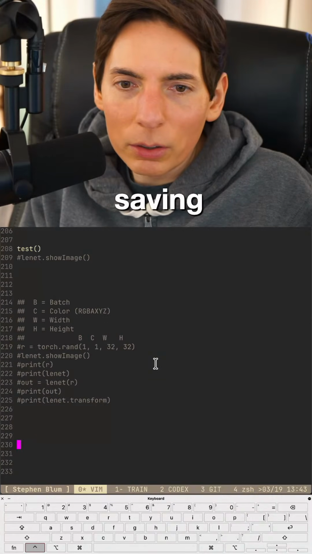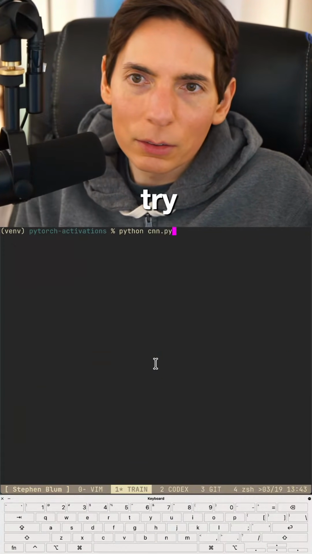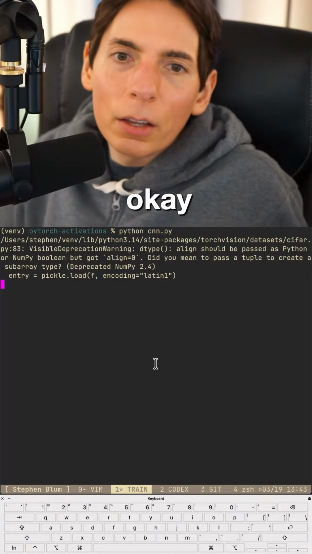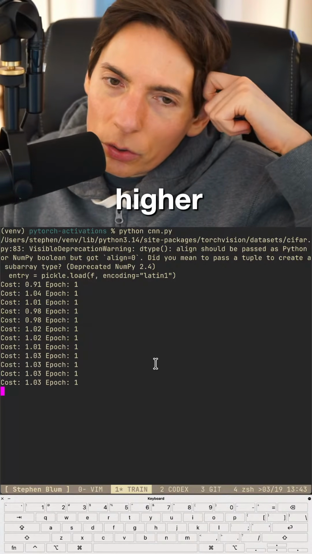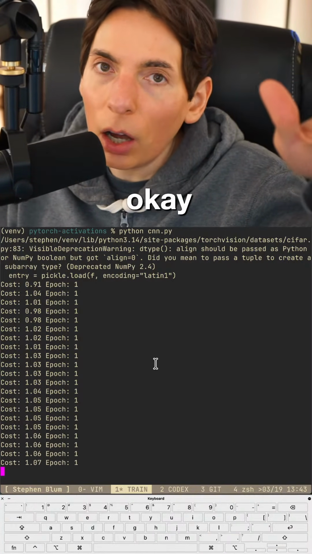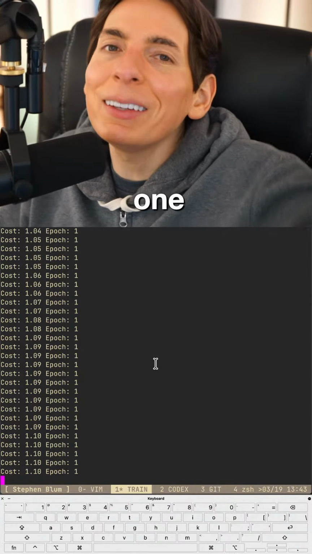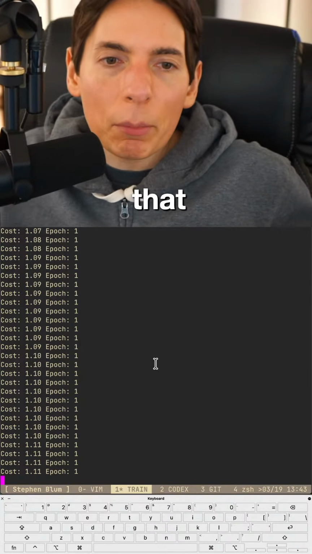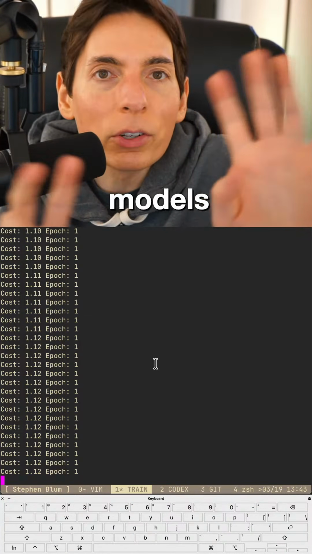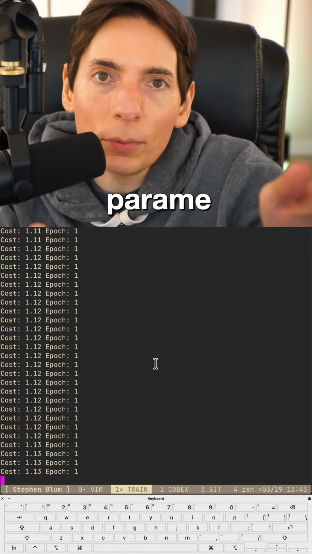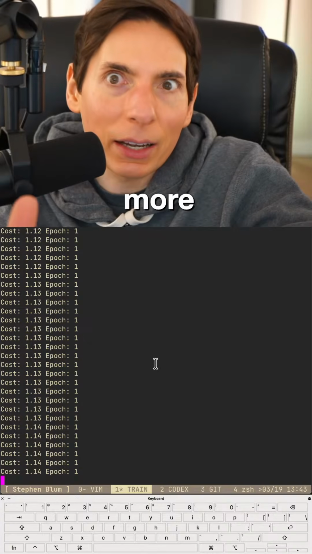Instead of saving the model, here's what we're gonna do. We're going to let it try. Let's see if we can make it better. Okay. The cost might be higher because our learning rate is higher. So let's see if that adjusted, if it's okay that our cost went up, our accuracy might be better. Only save the best one. Yeah, that's right. We could do that. I've done that before. So what I've done before is I set loose a whole bunch of models with a whole bunch of very random hyperparameters, and I parallelized it, and I ran like maybe 100 at a time. Maybe more like 10 at a time, right?